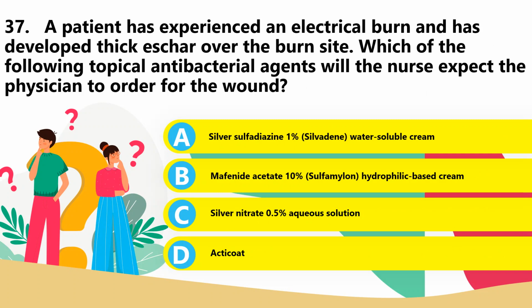B. Mafenide acetate, hydrophilic base cream. Letter C. Silver nitrate, aqueous solution, or D. Acticoat. Of course, mafenide acetate 10% hydrophilic base cream is the agent of choice, and it can penetrate thick eschar. Silver nitrate does not penetrate eschar, and Acticoat is a type of silver dressing. The answer for number 37 is letter B.